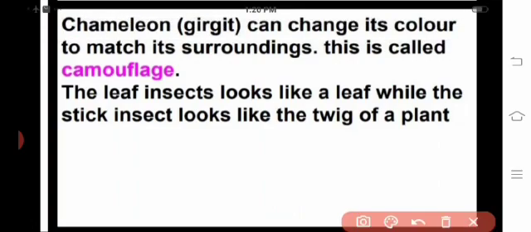Next, you see, the chameleon can change its color. Yes, the chameleon can change its color to match its surroundings. This is called camouflage. The leaf insect looks like a leaf, while the stick insect looks like the twig of a plant.